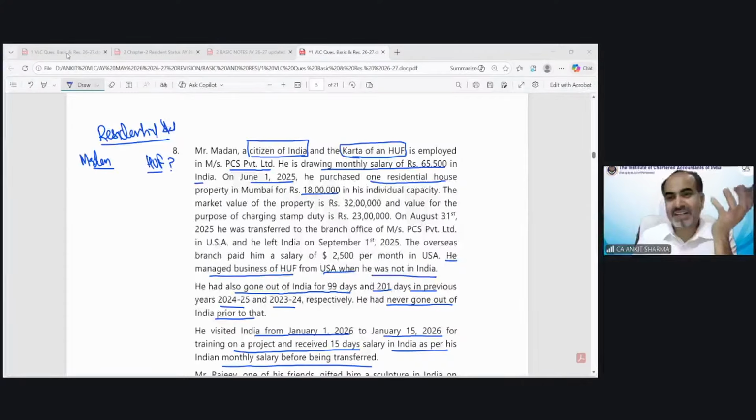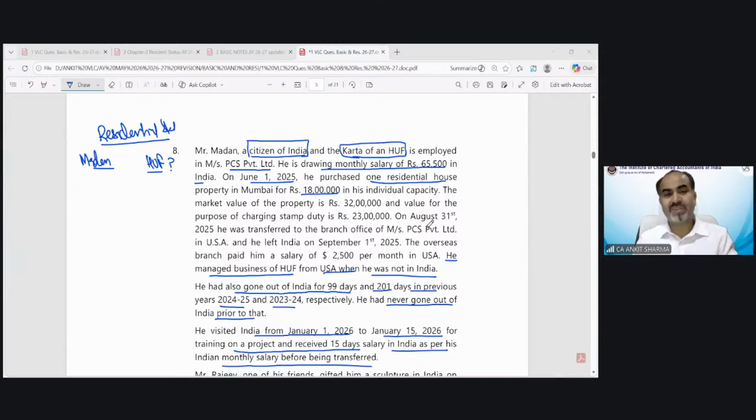So what is the basic concept of taxability? The control and management. The provision we have gone through in case of finding the residential status of a HUF, we have to find out the control and management. That means business meeting. So if all business meetings have been held outside India, then HUF would be regarded as non-resident. But if partly it's controlled from India, then HUF would be regarded as resident.